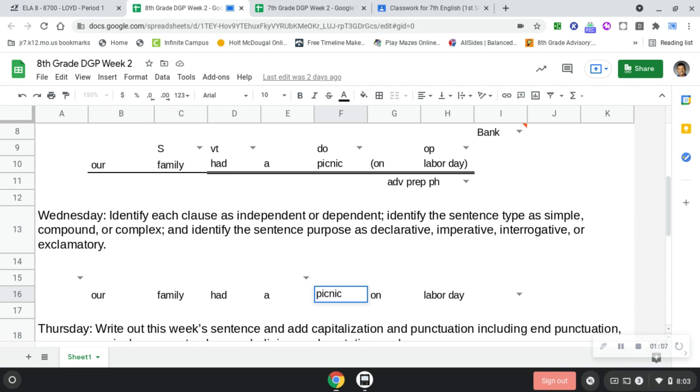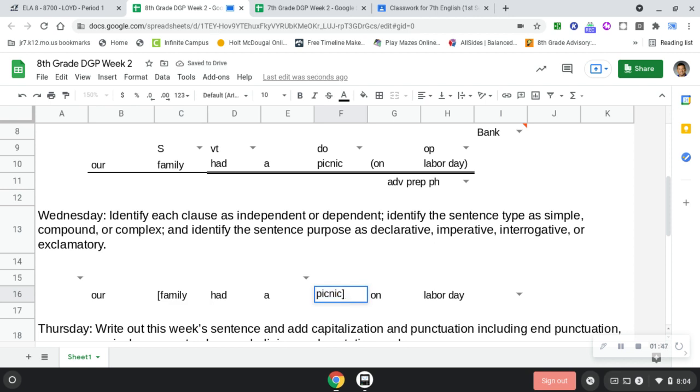Kayla, I like your effort because it let us see something, because I guarantee you others had it the same way. I think what we're thinking is that we just have to section off the subject and the verb. But remember, every clause has to have a subject and a verb. What do you think, Kayla? I would guess bracket before family, either after A or after picnic. Okay, sorry, let's go to the beginning. Bracket here, and then a bracket here, right?